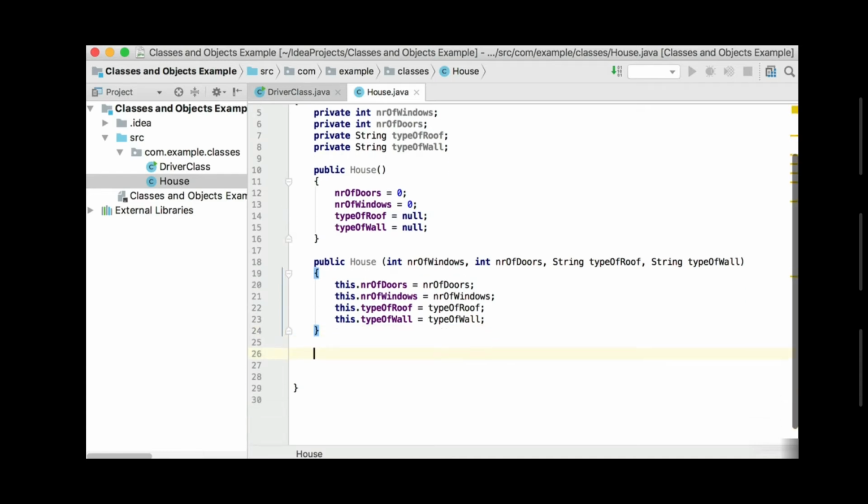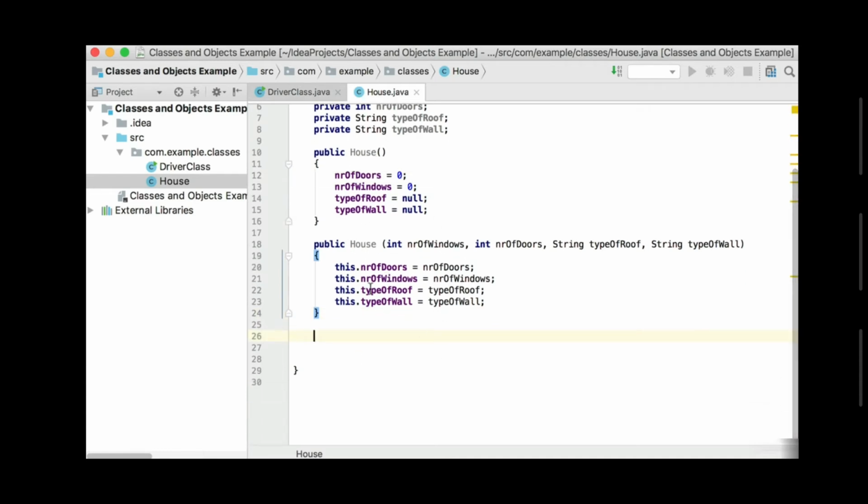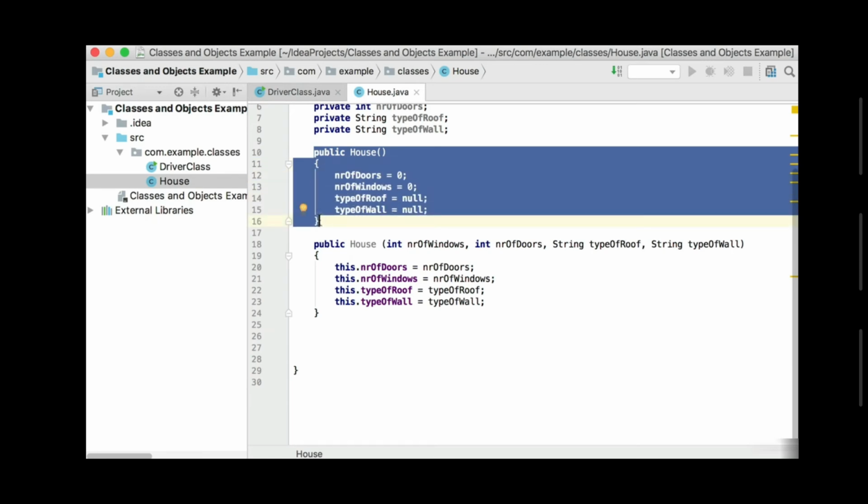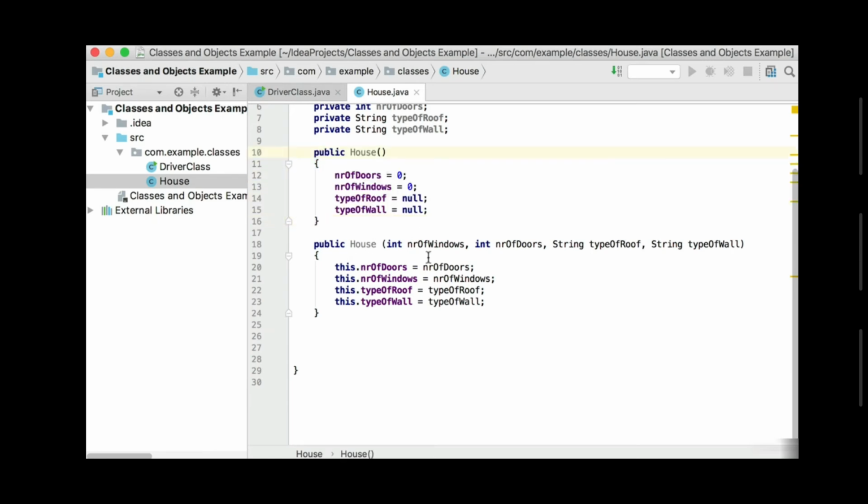So in your class, there must always be a constructor that constructs your object. In this case, there's no default constructor here, because the default constructor will only be supplied when you do not supply a constructor at all. And the default constructor will look exactly like this one. But now we've provided one, so there's no default constructor. This we call then the no argument constructor, and I can choose what to set the values to. And then the second constructor here, which is an overloaded constructor now, 2 methods having the same name but different parameter lists, method overloading. So this constructor accepts the 4 values and sets them to my object.